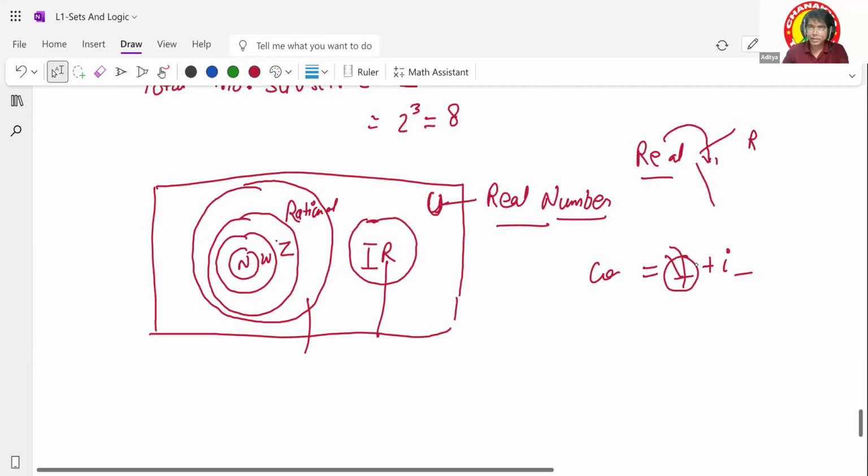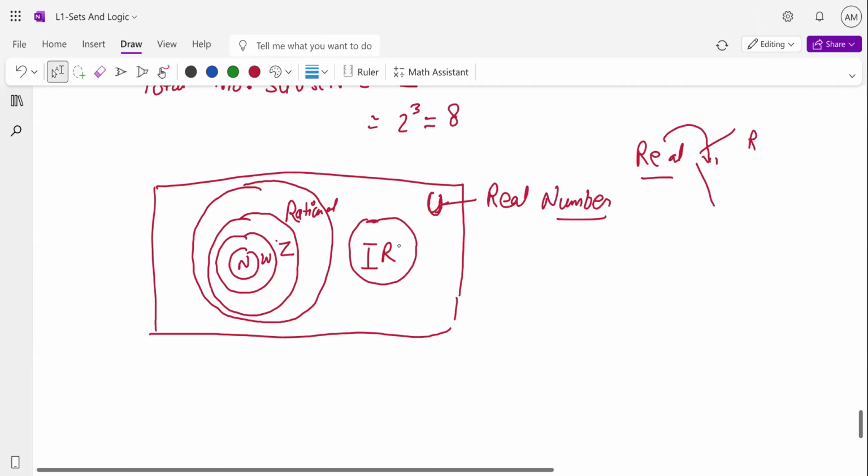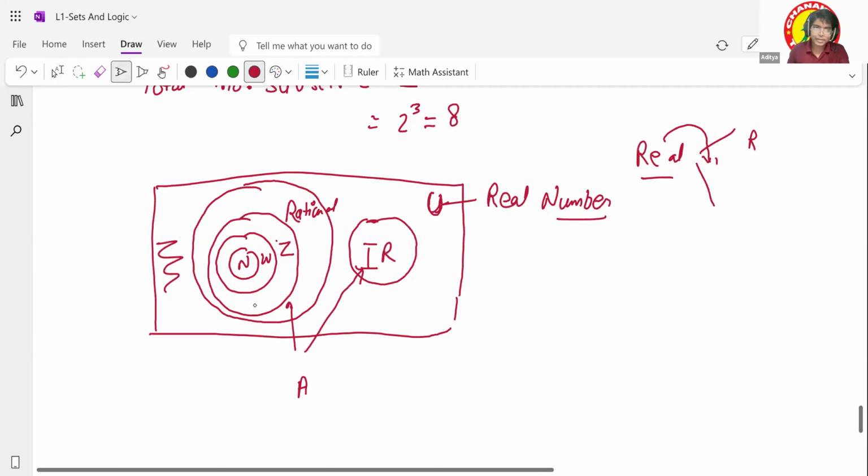Understood my point? Yes, sir. So I am in real numbers right now. If I say I have some number A which is not here, which is not here, where is it? You will say, okay, it should be here somewhere, right? But do I have any property for this portion? No. Nothing, right? So it means there's nothing which can exist neither as rational nor as irrational. The number should either be rational or irrational. Understood? Yes, sir. I understood, sir.